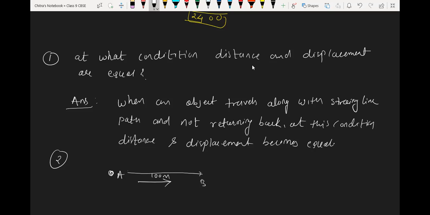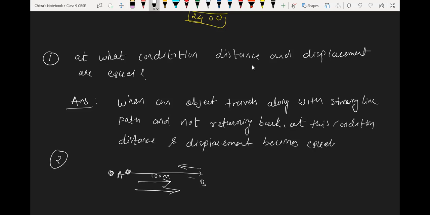Suppose the car travels from A to B in a straight line and again comes back from B to A, again in a straight line path. But when it returns back, the object reaches the same position, and that time displacement becomes 0. That's why I have written here that the object does not have to return back. It has to travel only in one direction.